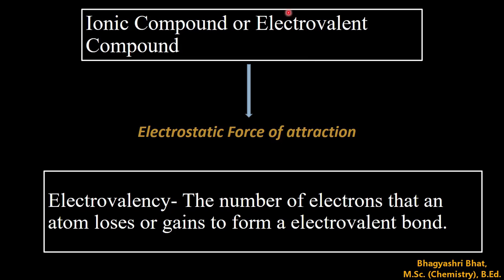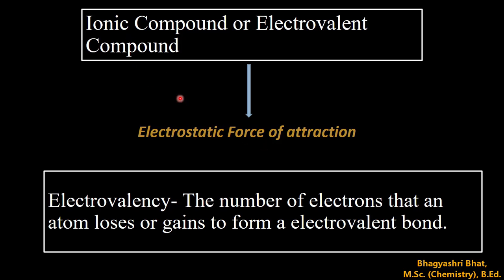In ionic or electrovalent compounds, oppositely charged ions are formed, and these ions are constantly attracting each other. So there exists a force of attraction, and that force of attraction is called the electrostatic force of attraction.